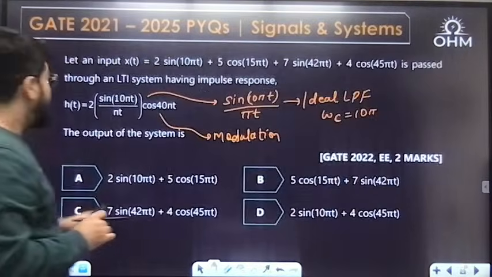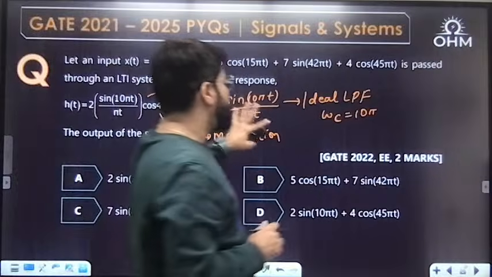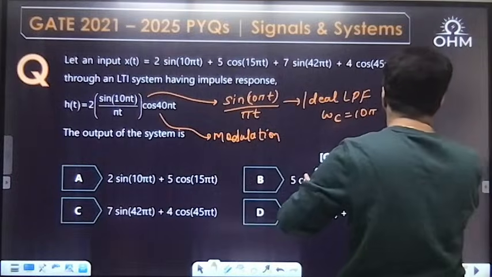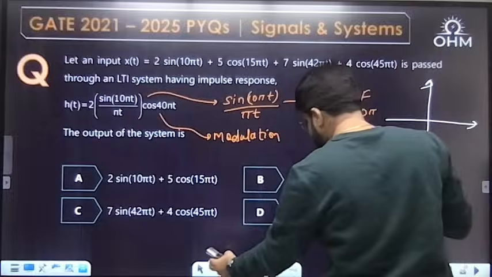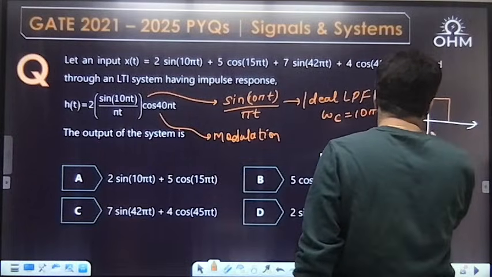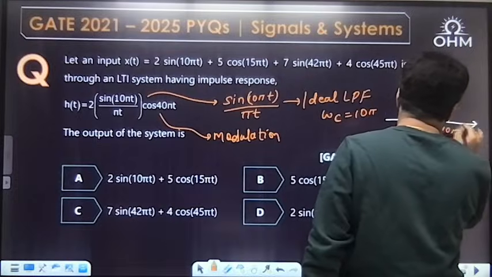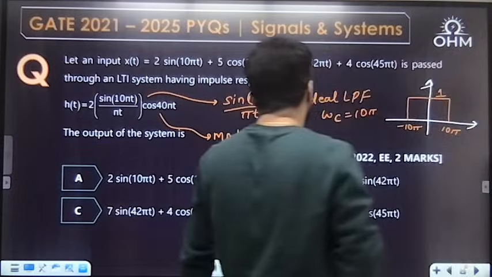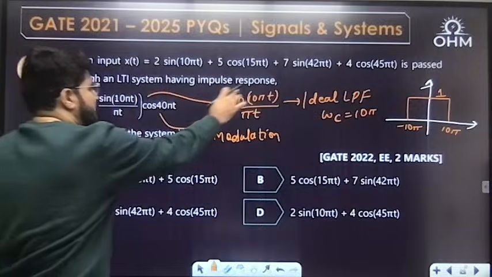If it is only sin(ω_c t)/(πt), it is an ideal low pass filter. Can I draw this? Yes, from −10π to +10π, with gain 1. Leave the 2 aside, I am only talking about sin(10πt)/(πt).